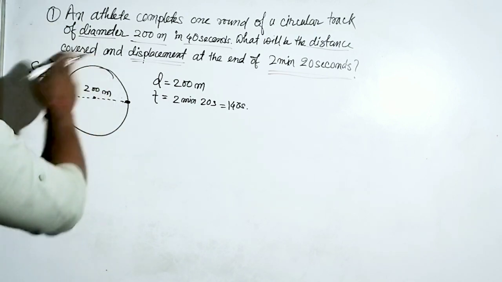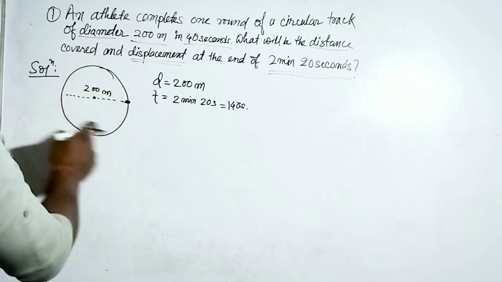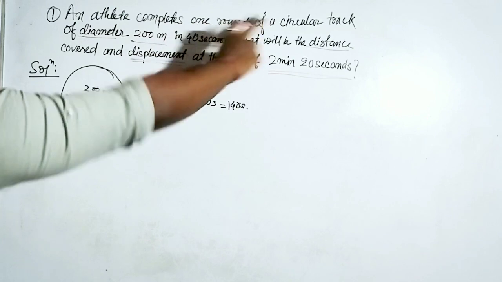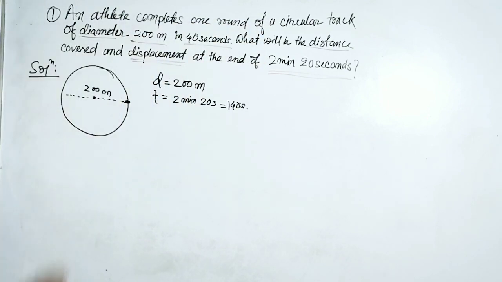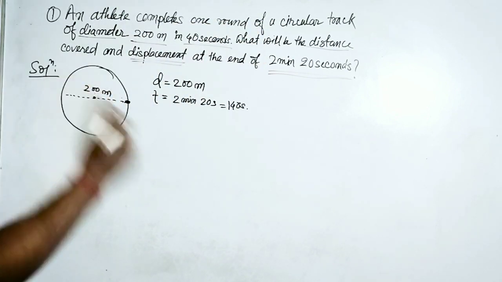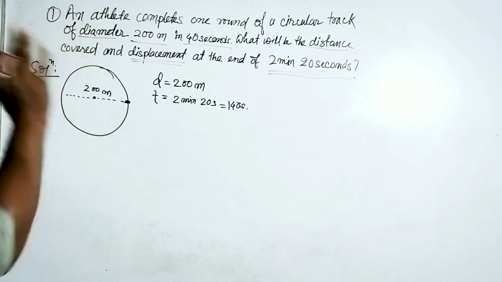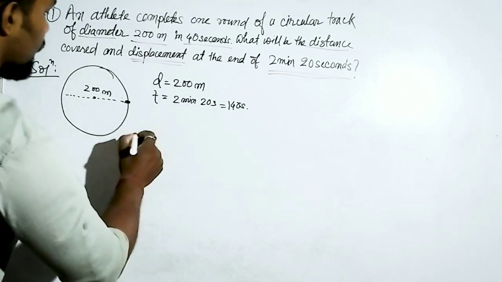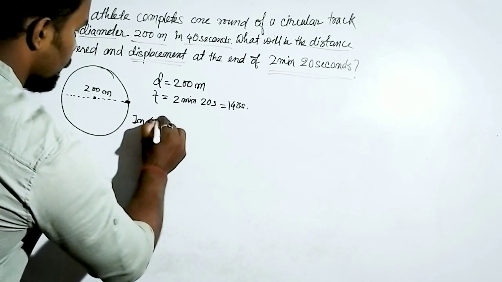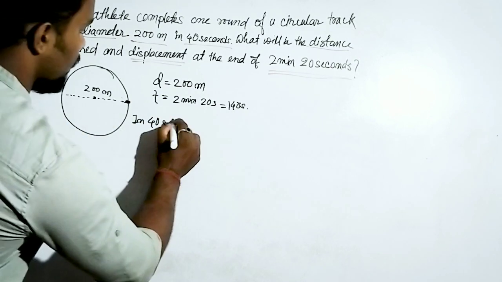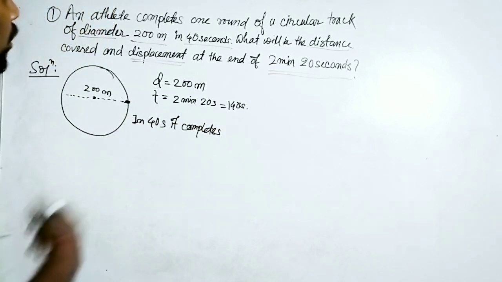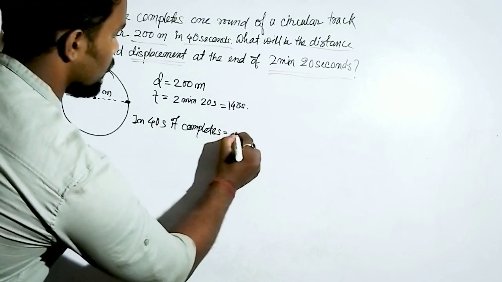Now give some concentration. It is given that one round of the circular path needs only 40 seconds to cover. Then we will calculate how many rounds it will complete in 140 seconds. We will use the unitary method simply. In 40 seconds it completes one round.